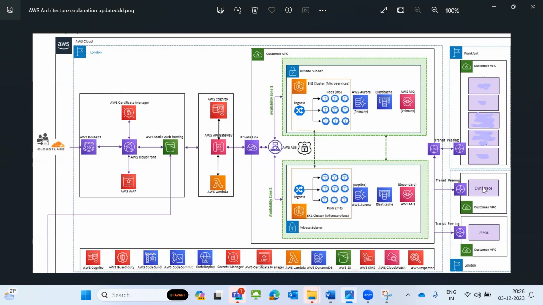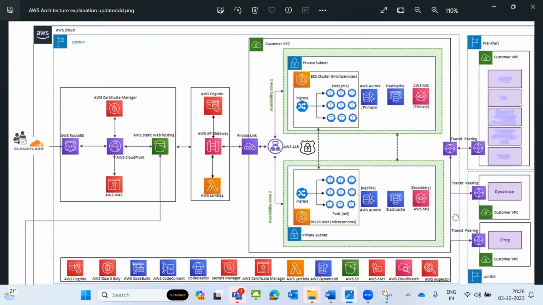For monitoring, we are using Dynatrace. This is another custom VPC, and for that also I am connecting using transit gateway peering. For example, I have created my Docker image. I build my Docker image via the CI/CD pipeline and move it to the ECR repository, but there is some vulnerability, for security purposes.